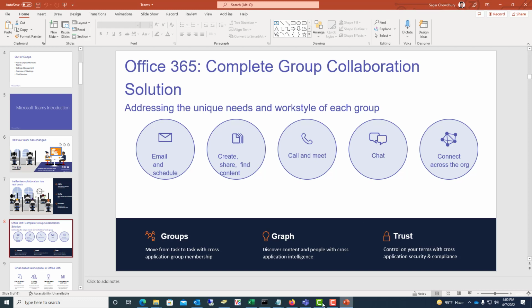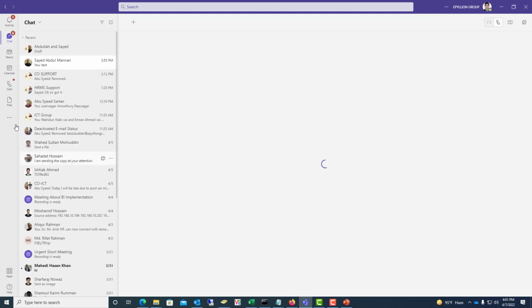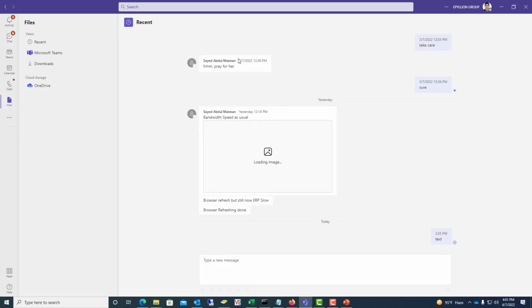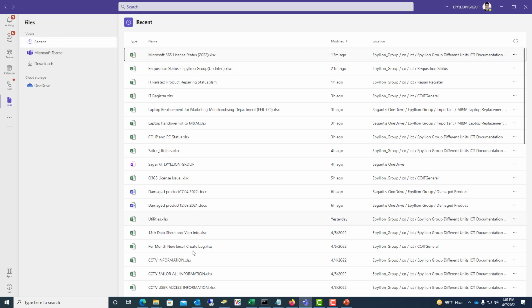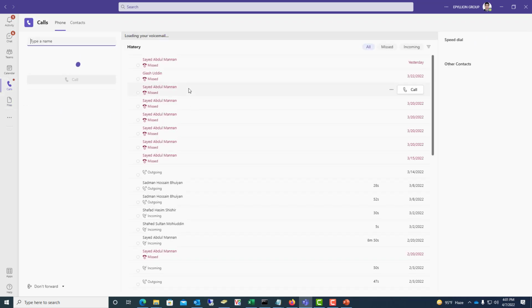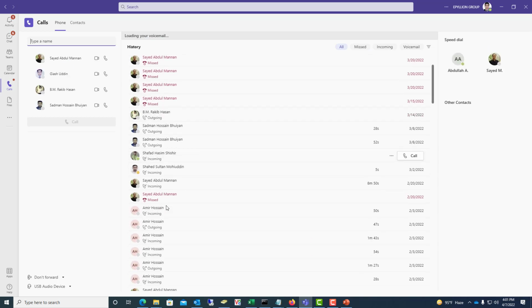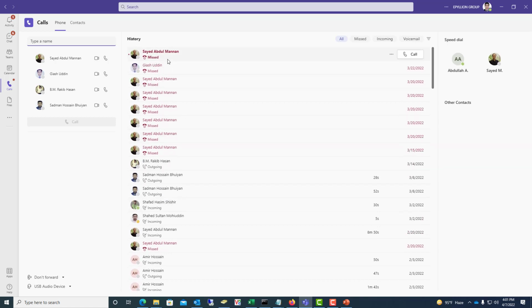If I attach a file in my chat list, I can get all files, my recent files. All files are here, which I can share as an attached file. We can find calls from here. Which calls we missed or which calls we created through meetings, we can get here. I have made a lot of calls, and I have received some calls. Received calls are black, and the calls I missed are red.